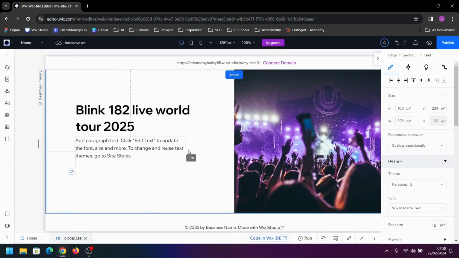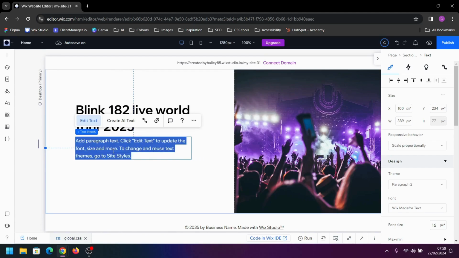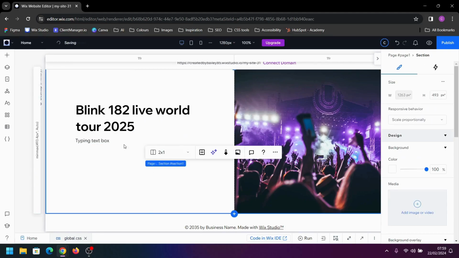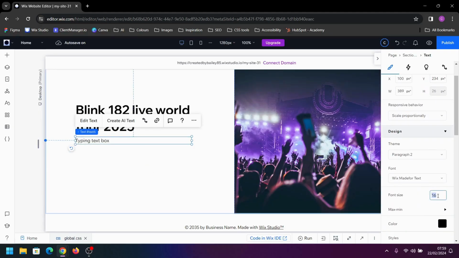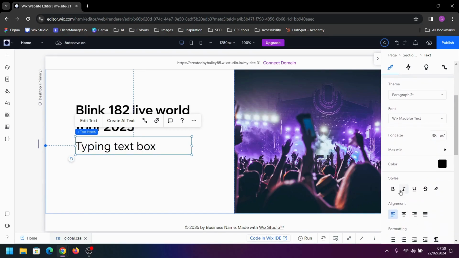I'm going to stretch this paragraph out a little bit, and I'm just going to change this to read type-in text box. This won't actually show up on the screen once the site is published. We're going to make that font a little bit bigger. Let's try 38 pixels. And I'm also going to make this font bold.